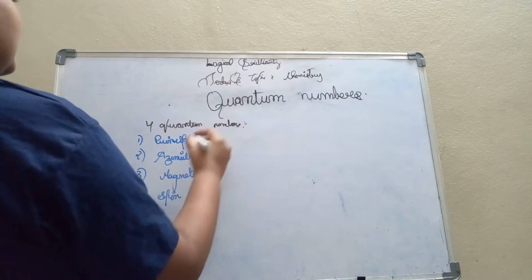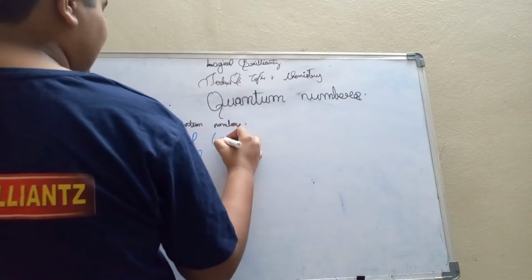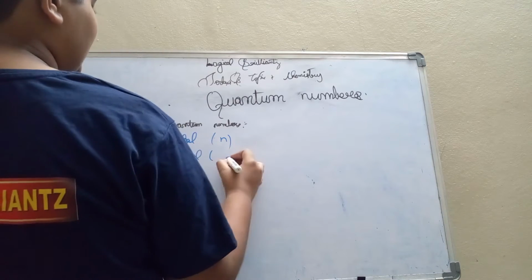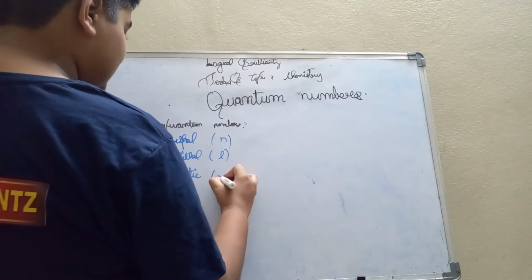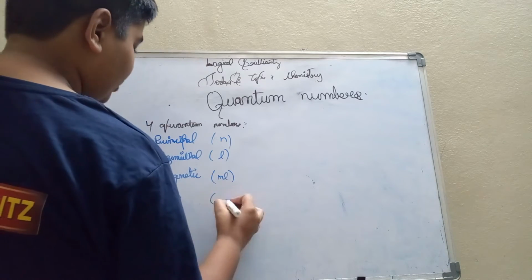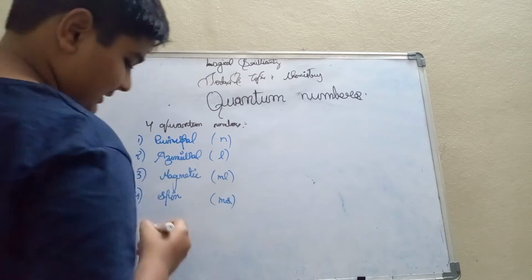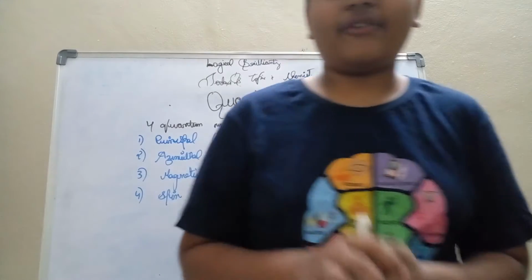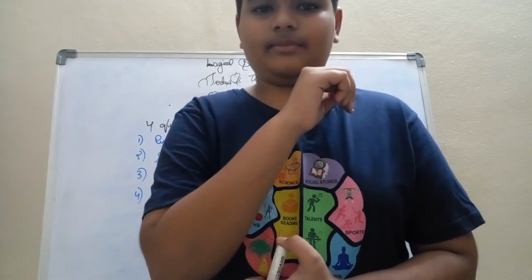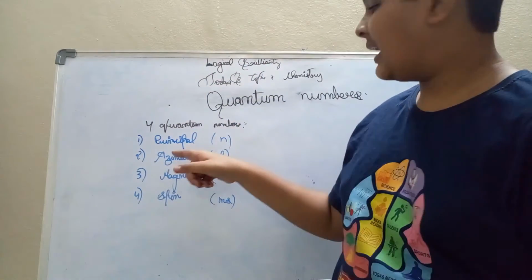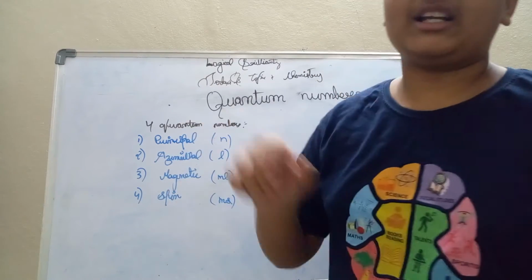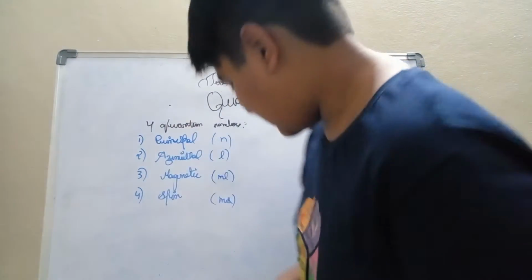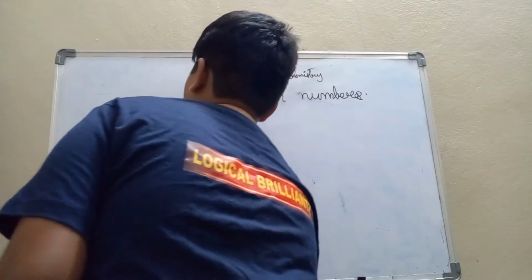The principal quantum number is denoted with N, the azimuthal quantum number is denoted with L, the magnetic quantum number is denoted with ML, and the spin quantum number is denoted with MS. Like this we have 4 quantum numbers in chemistry: principal, azimuthal, magnetic, and spin. First, let's talk about the principal quantum number.